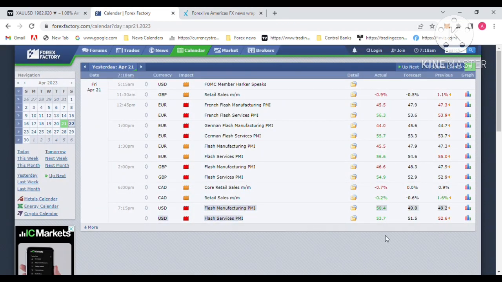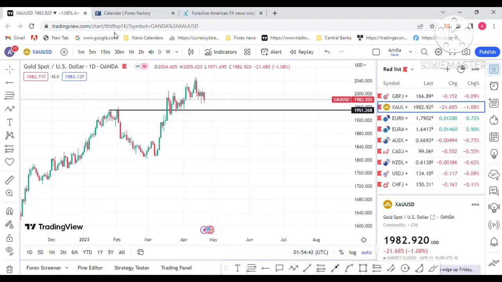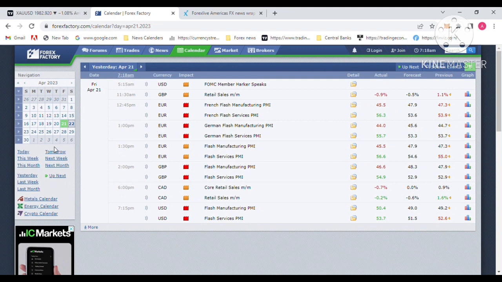You can see on Forex Factory, the US manufacturing PMI was released last Friday. That was positive economic data for the US dollar. That helped gold drop last week. So sell pressure continued last week.